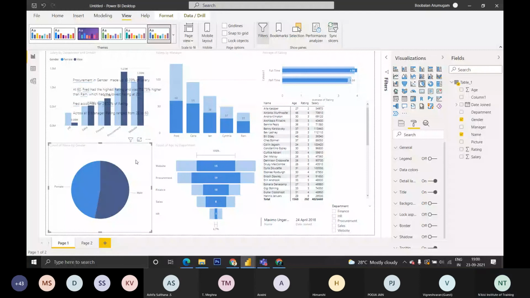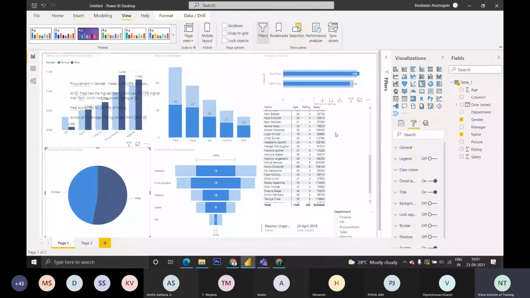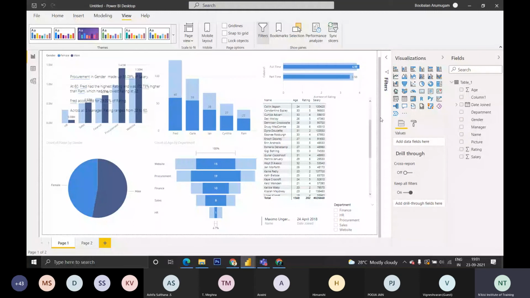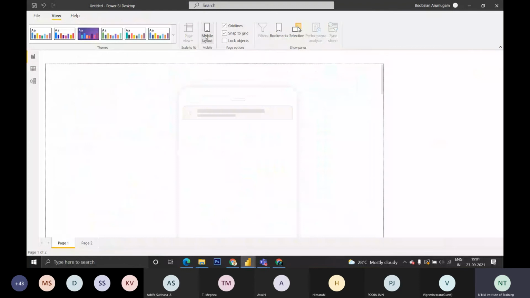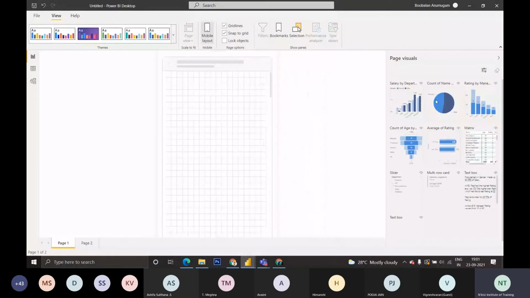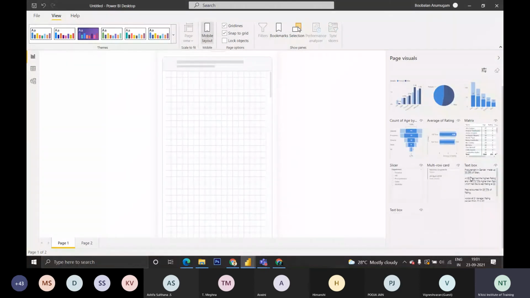If you want to show it as fit to page, fit to width or actual size, it is actual size now. If you want fit to width, you will get a scrolling down option. If you want fit to page, it will give fit to page. If you want to change it to mobile layout, we can add. I want the first thing in the mobile layout to be this pie chart, and how it should be showing in the mobile layout. Like that, we can use the same thing in Power BI. The mobile app is also available.